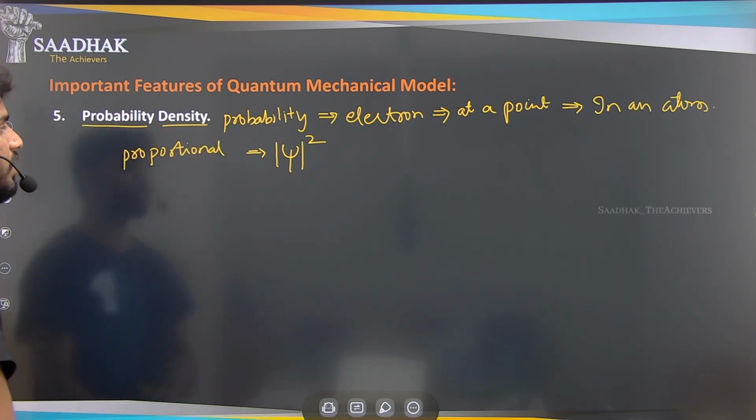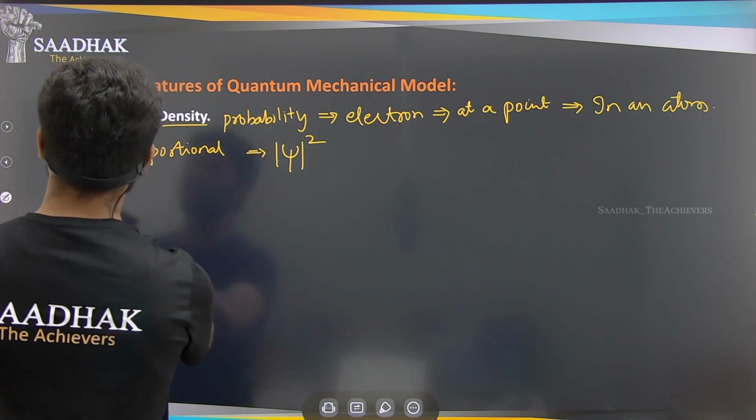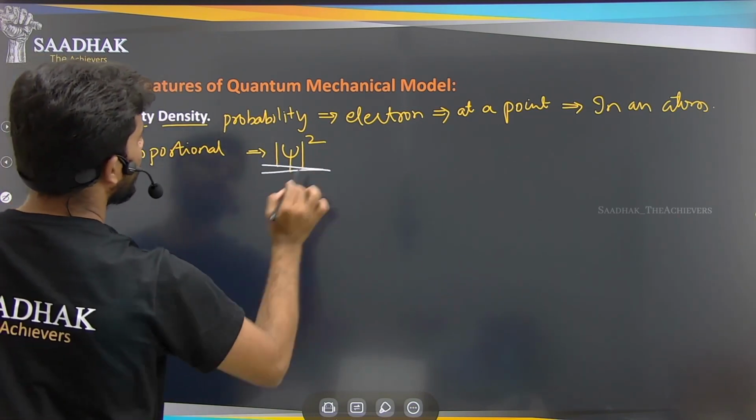What is the probability density? That is nothing but psi square.